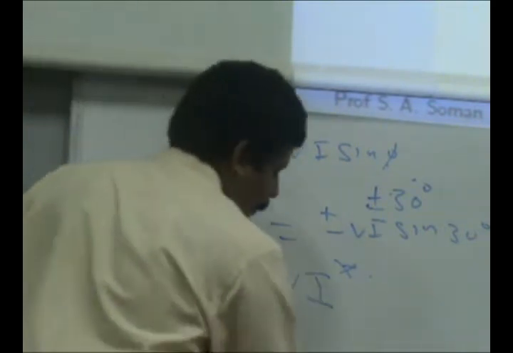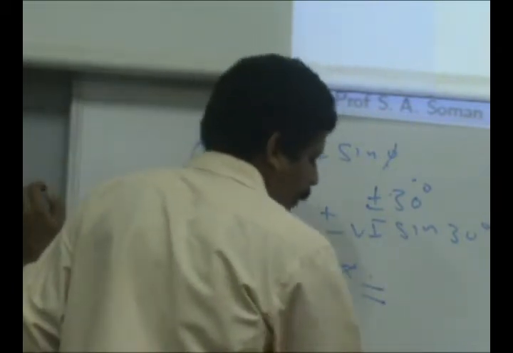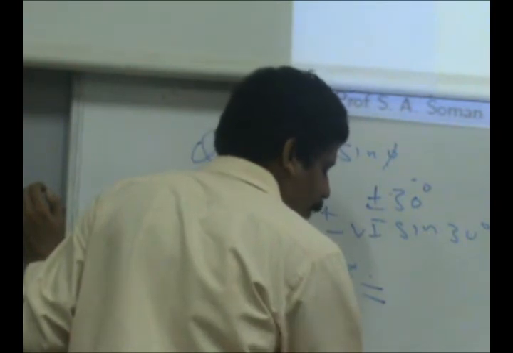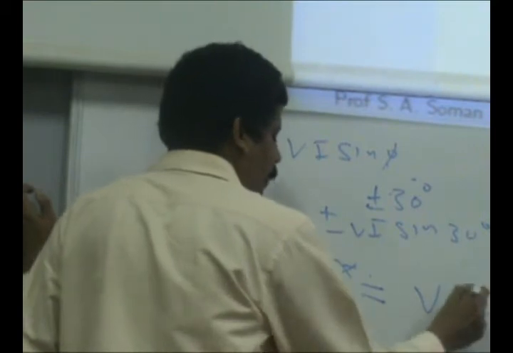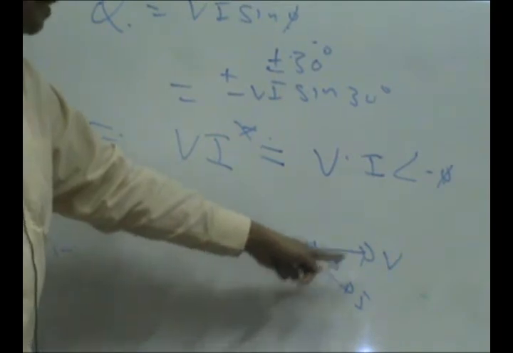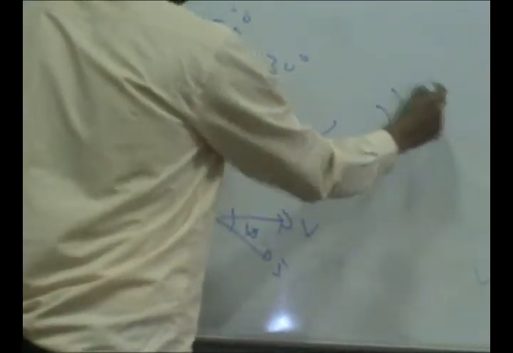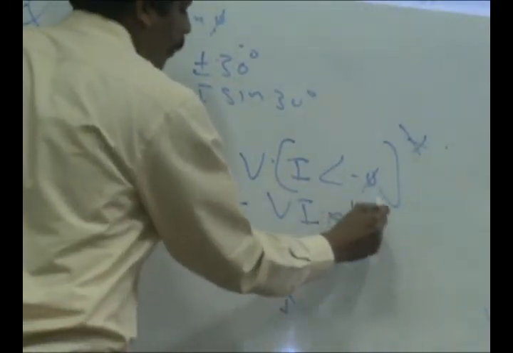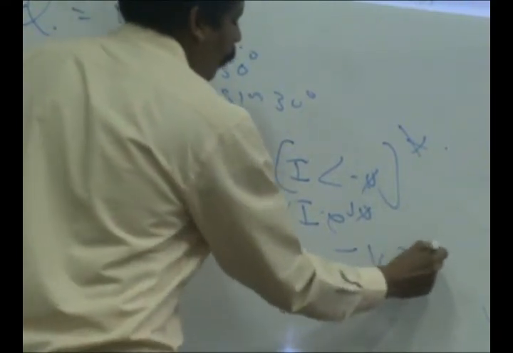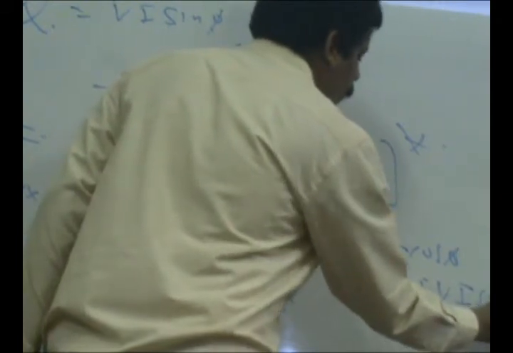which is to say, this is defined with the inductor as the convention. If voltage is V and current is lagging by an angle of phi, then this is V into I, and because it is lagging the reference by phi, I am writing it as minus phi, complex conjugate of it. So VI e to the power j phi, or VI cos phi plus j times VI sin phi.